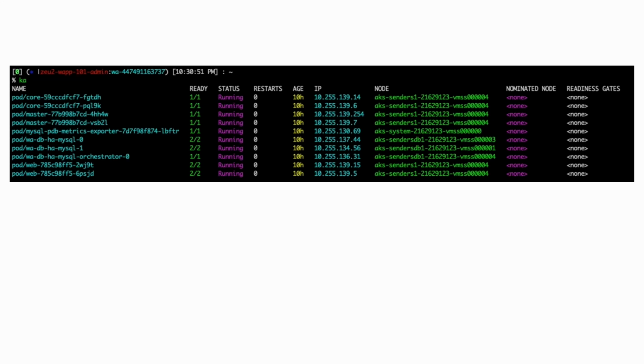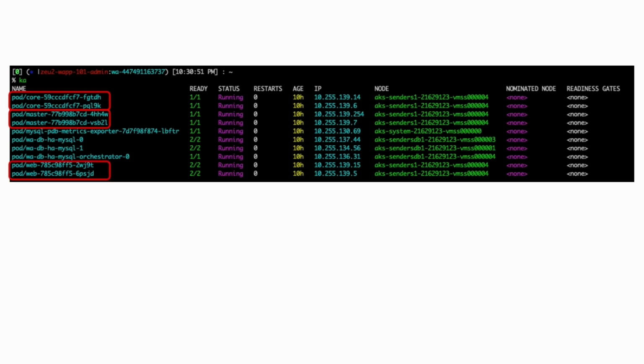So how does this appliance look under the hood running on this Azure cluster? It looks exactly like it did on our on-premise. These are the pods that are running on the Kubernetes cluster inside the namespace assigned to this appliance. We can see that we have two core applications running, two master applications running,